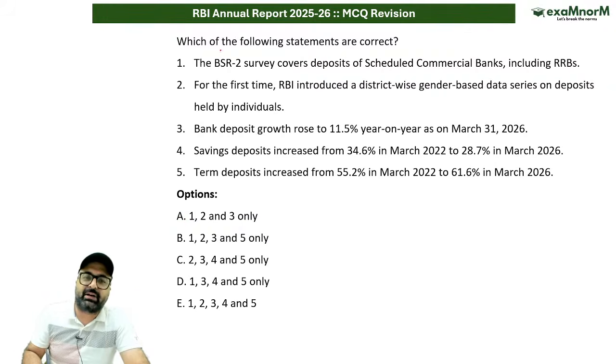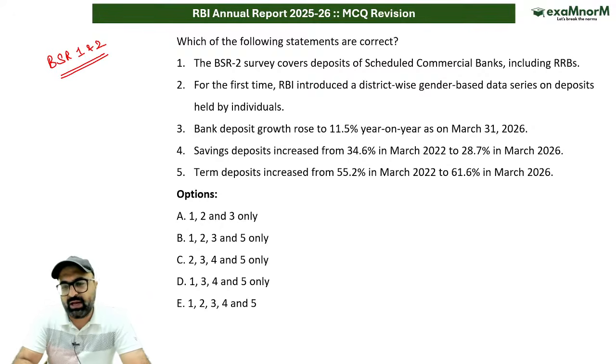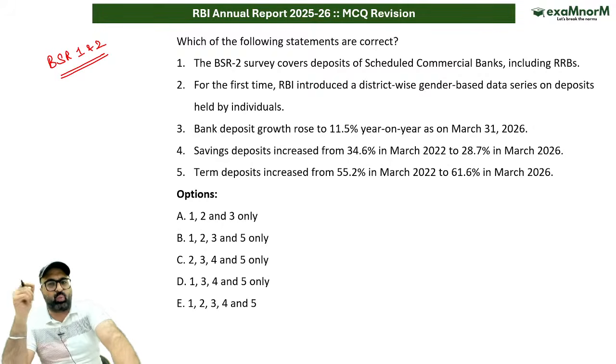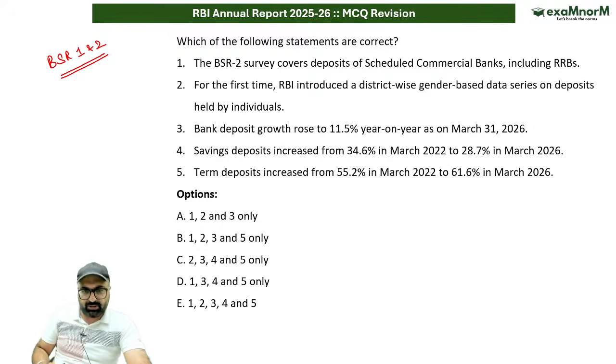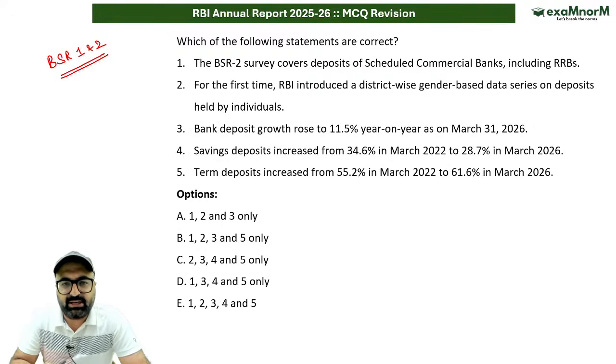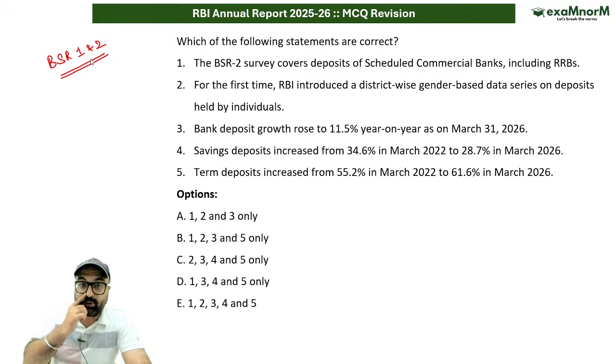The next question is related to BSR 1 and 2 annual survey. I hope you are aware of this. RBI has recently released annual BSR 2, which is on deposit, annual BSR 1, which is on credit. So it includes only and only the scheduled commercial banks. And if I talk about this data, this data is for the scheduled commercial bank, including the RRBs. Now let's talk about the question first.